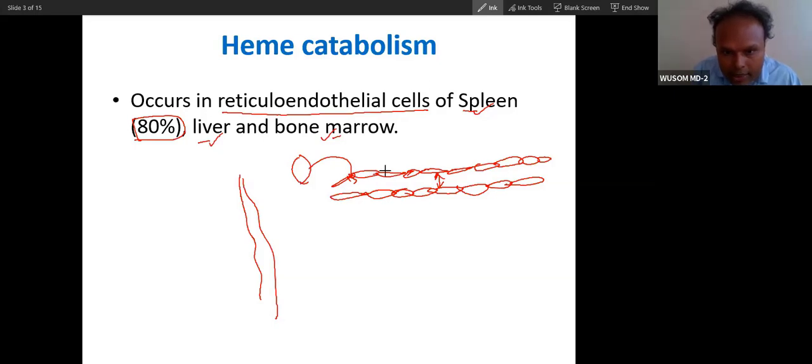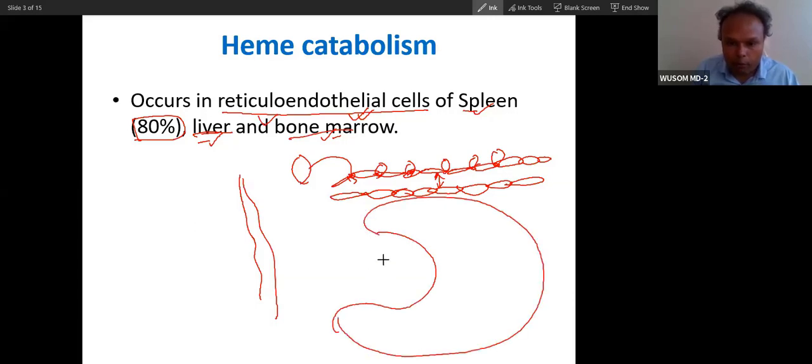Here you will see macrophages. When I talk about the reticuloendothelial cell, I mean the macrophages present in liver, spleen, and bone marrow. That macrophage will engulf the whole hemoglobin or other heme protein.